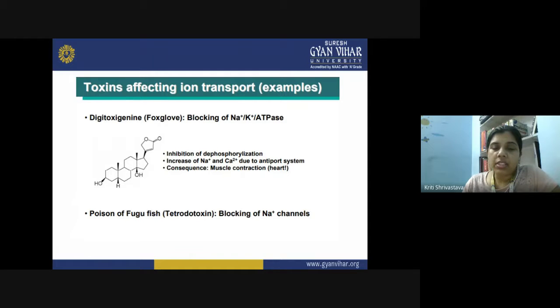And we have some toxins which affect this ion transport. This is digitoxigenin from foxglove, and it blocks the ATPase. It inhibits the dephosphorylation and increases sodium and calcium inside due to the antiport system. The consequences are muscle contraction or even heart palpitation. Then there is tetrodotoxin, generated by the poison of the fugu fish, which blocks the Na+ channels.